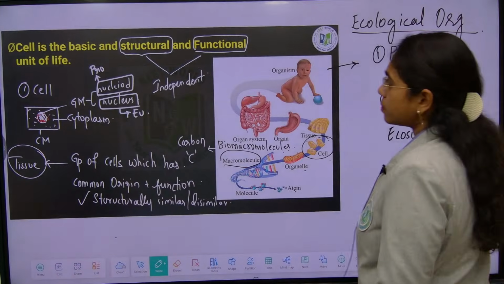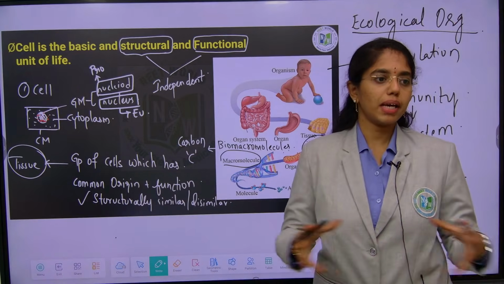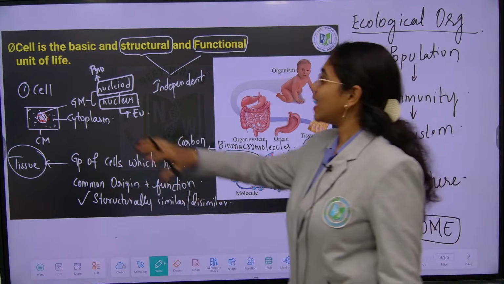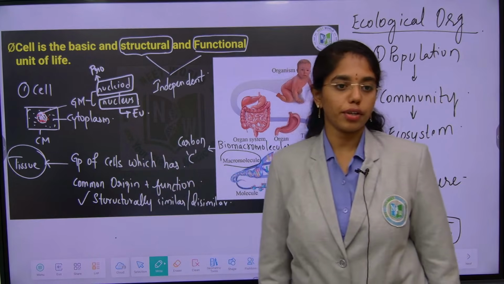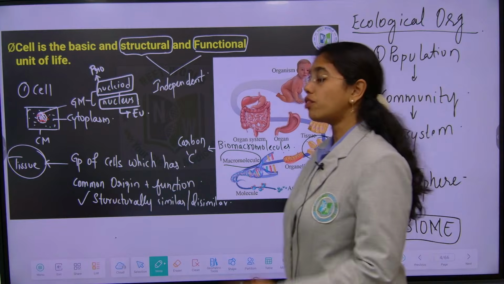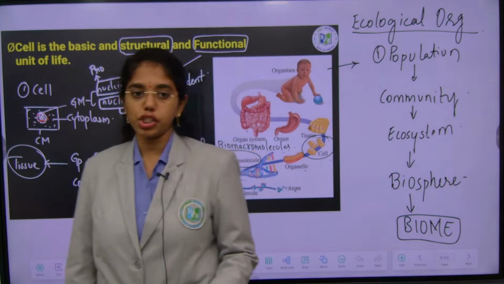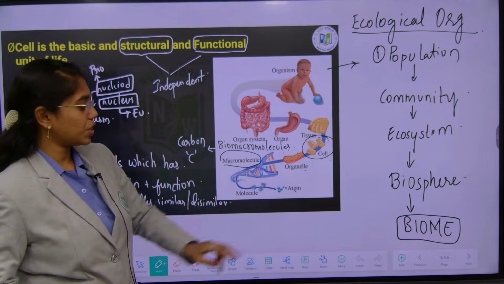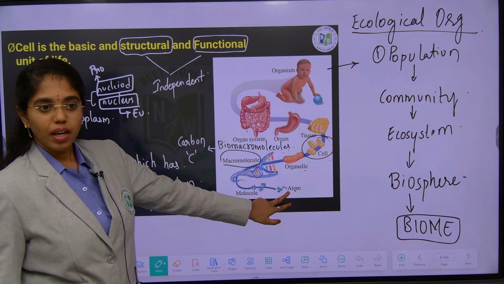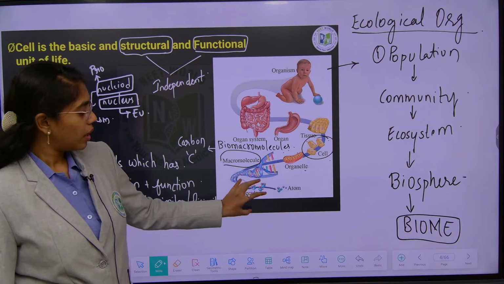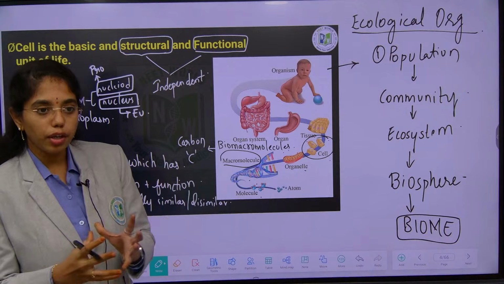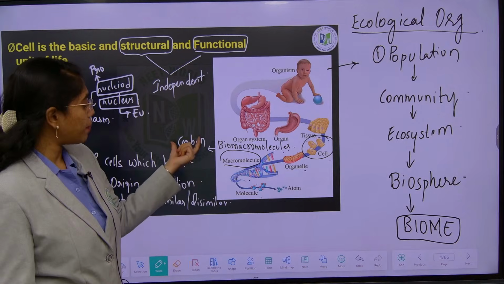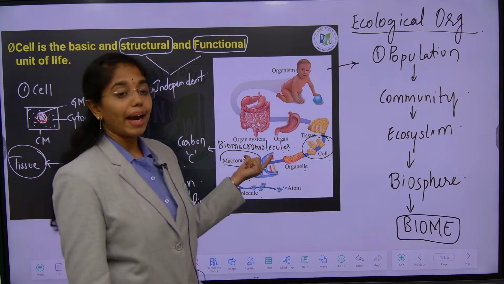So here, starting with this very basic term that we are learning from around 6th, 7th: that the cell is the basic structural and functional unit of life. But if we have to look into the hierarchy of living organization, how a single organism is built up, it starts from the atom. A group of atoms will form what? Molecule. A group of different molecules will form what? Macromolecules.